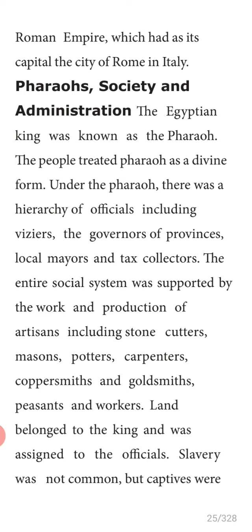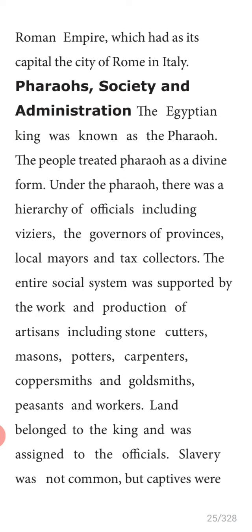Peasants and workers like us, as we have everybody, isn't it? Land belonging to the king was assigned to the officials. So the whole land was under the control of the king.